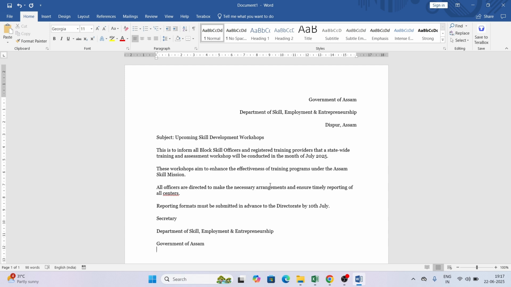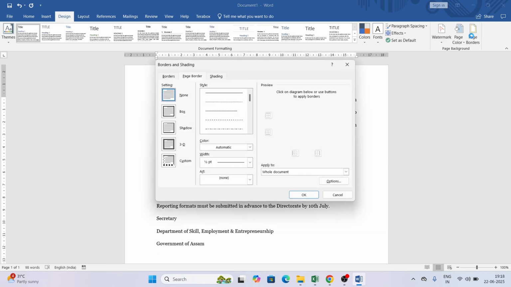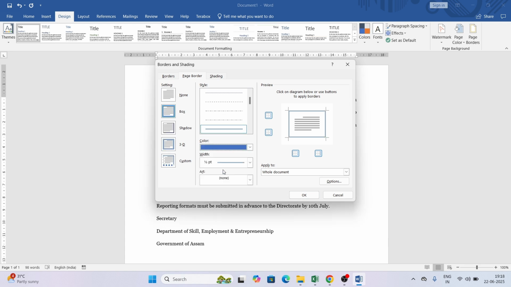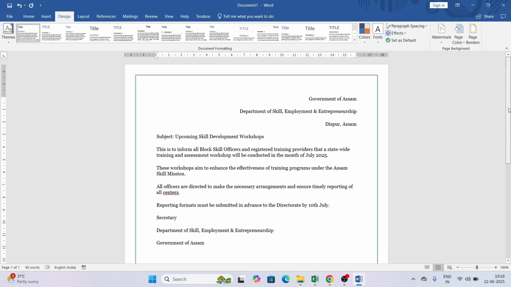For adding page border you have to go to Design, on the right hand side you can see Page Borders, click on Page Borders, then here you have to choose your style. The question mentions double line, so I will choose double line. Then the color by default is automatic, that means black, you have to change it to blue, and okay, so now the border has been added with blue double line.